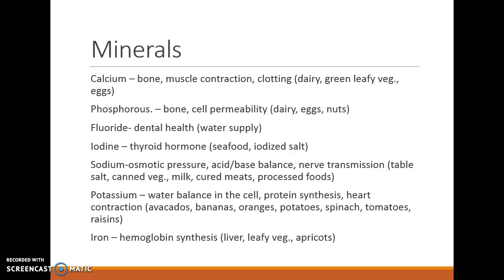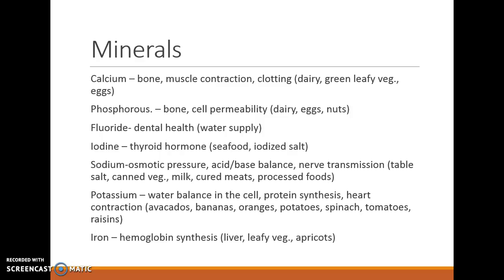Potassium also helps with our water balance. Potassium and sodium work together to form what's called the sodium-potassium pump that helps with the polarization of our cells. So we need both of those minerals to help our cells move, also with heart contraction. We find potassium in things like avocados, bananas, oranges, potatoes, spinach, tomatoes, and raisins.